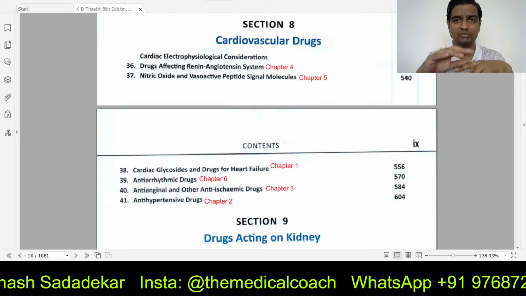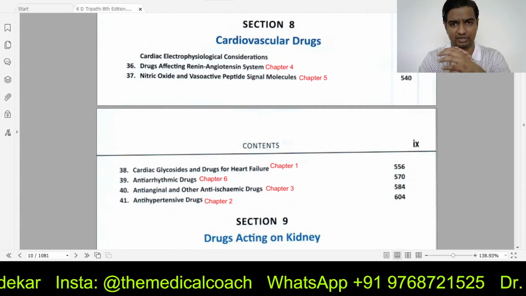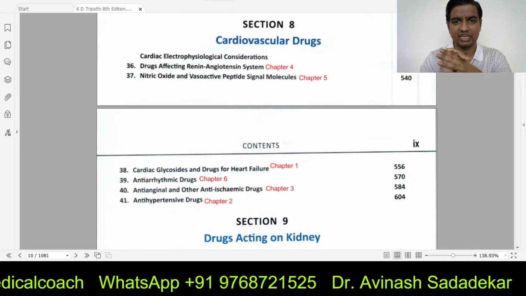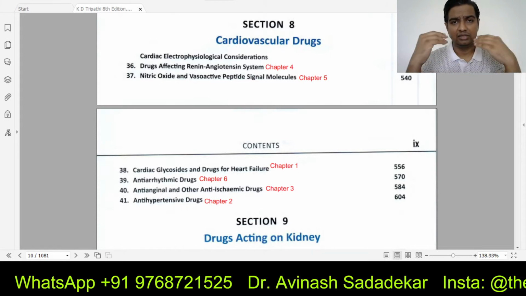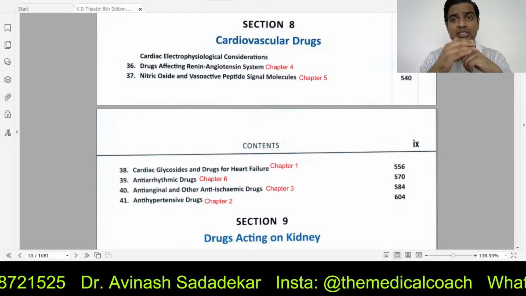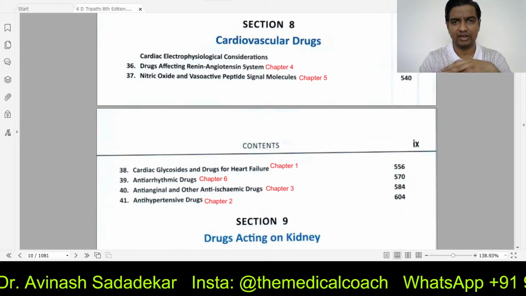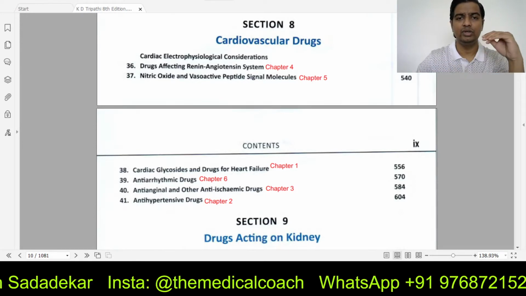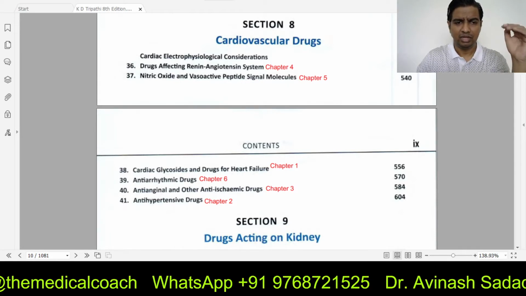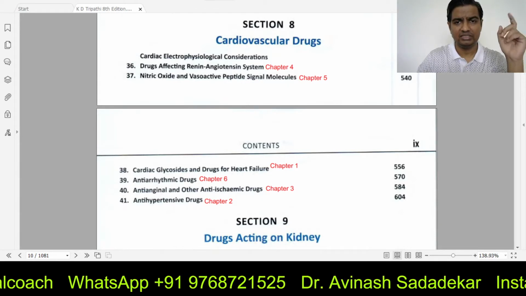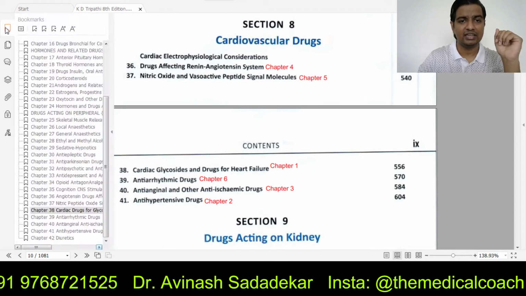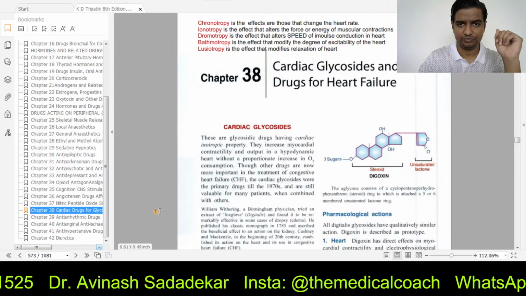That should be your chapter number 1 as far as cardiovascular drugs go, followed by antihypertensive, anti-anginal, followed by drugs affecting renin-angiotensin system, then nitric oxide and vasoactive peptides, and finally you will do antiarrhythmic. Easy, simple. So let's start with chapter number 1 of cardiovascular drugs, that is cardiac glycosides.